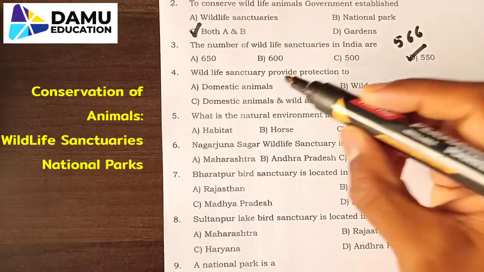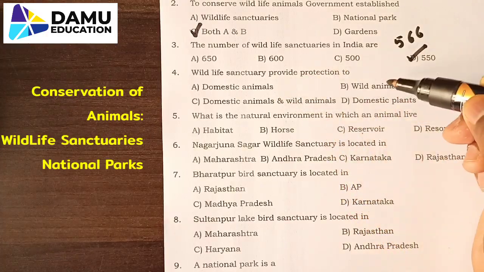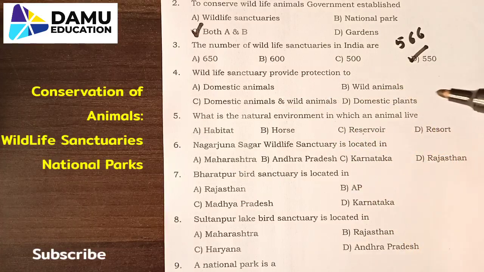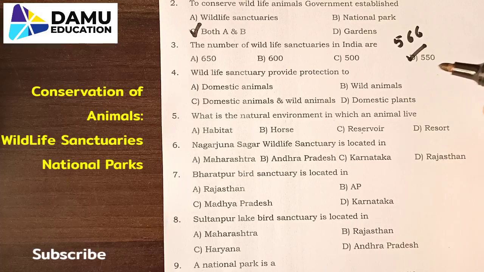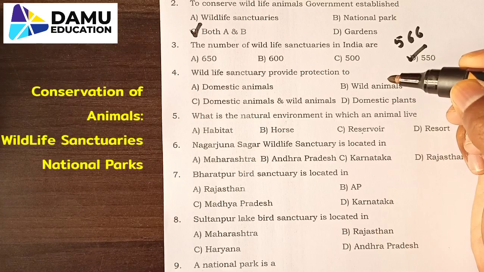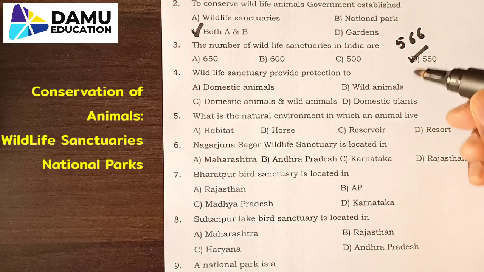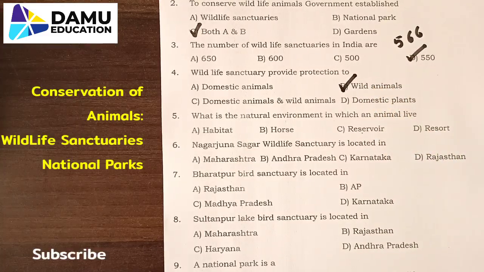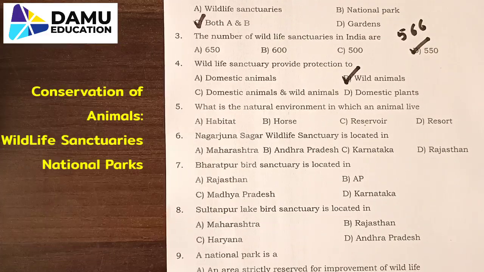Next, fourth one. Wildlife sanctuary provides protection to: domestic animals, wild animals, domestic animals and wild animals, or domestic plants. We know that a wildlife sanctuary provides protection to wild animals. Domestic means animals which are taken care of in our homes for cultivation purposes and all. So we can go with wild animals, majorly. Option B.